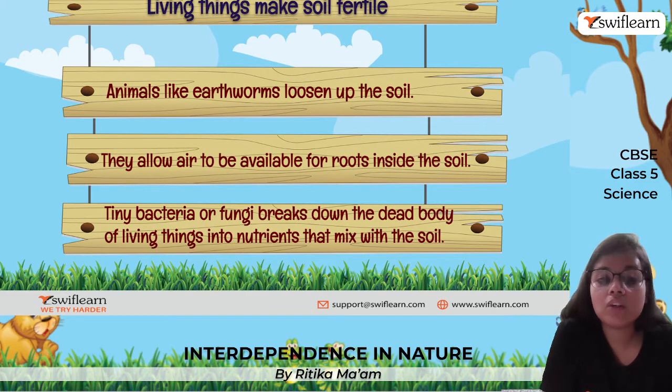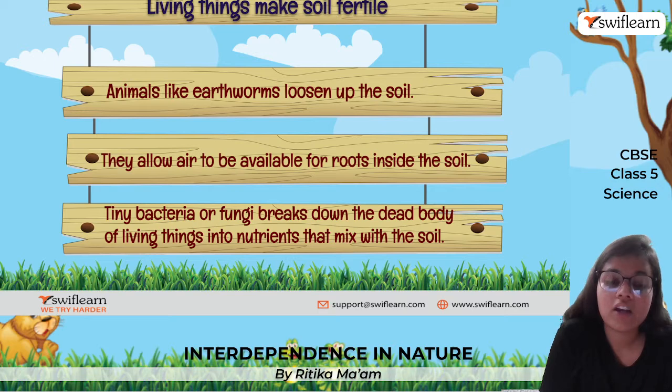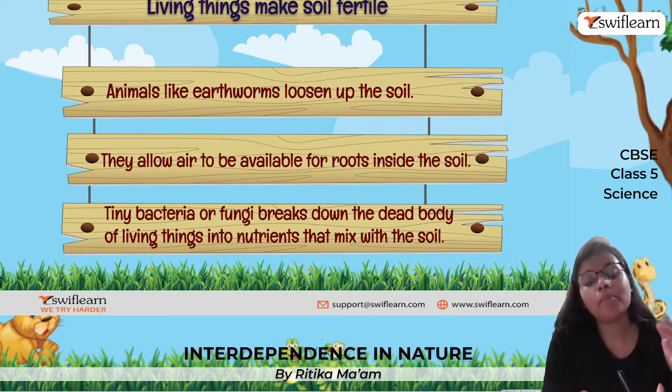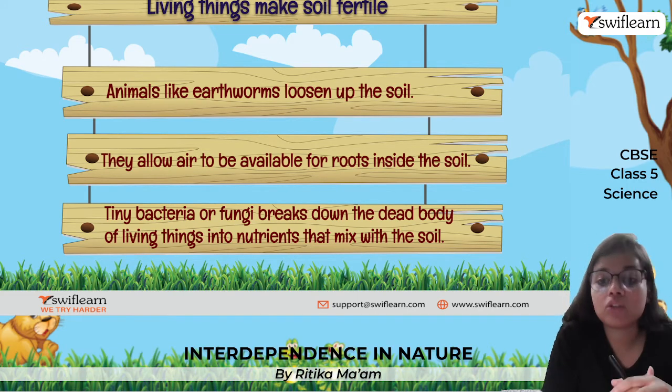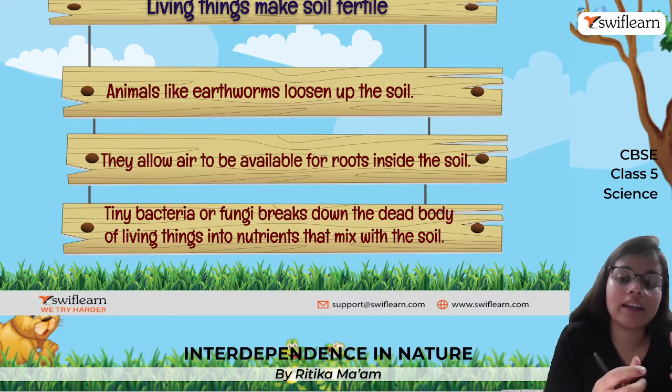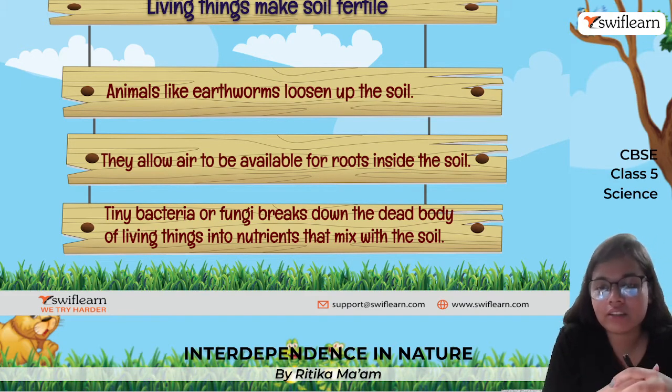Next, how do living things make soil fertile? So there are various animals like earthworms which help to loosen up the soil. When they move up and down in the soil, they loosen it, and because of this, oxygen can enter the soil. Next, they allow air to be available for roots inside the soil. So when the soil gets loosened up, the air gets inside and is available for the roots.